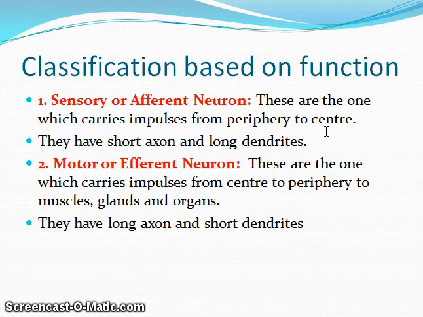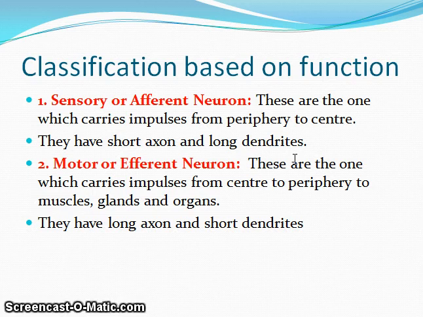Now classification based on function. First is the sensory or afferent neuron. These are the ones which carry impulses from periphery to center. They have short axon and long dendrites. Okay, periphery to center, what is sensory? Sense is like touch. Okay, temperature you feel, you can see, you can hear. These all are the sensory inputs. So whichever neurons are carrying these sensory impulses from periphery to the center, that is to the brain, these are the sensory neurons. They have short axon and long dendrites.